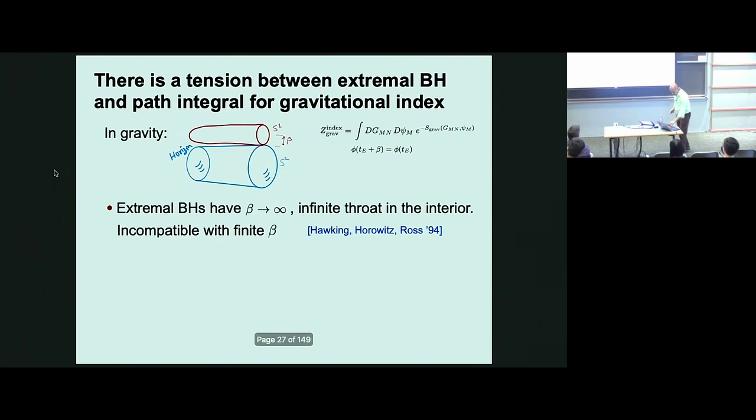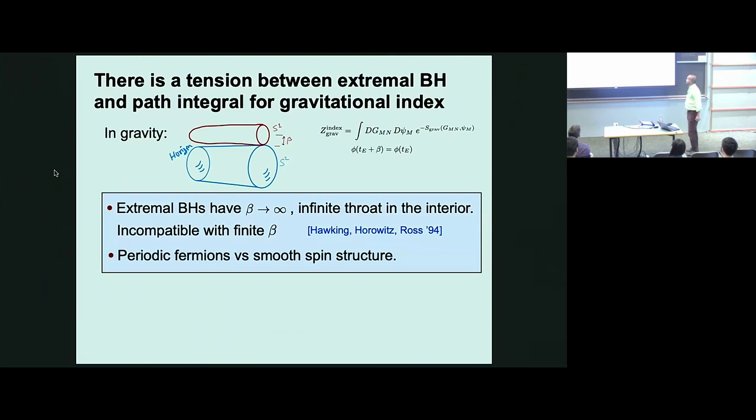However, supersymmetric or extremal black holes have zero temperature. Beta goes to infinity, and correspondingly, there is an infinite throat. It doesn't cap off. And if you try to force it to fit a circle of size beta, you run into problems. You either get a singularity or the entropy of the configuration is zero. So that's one problem.